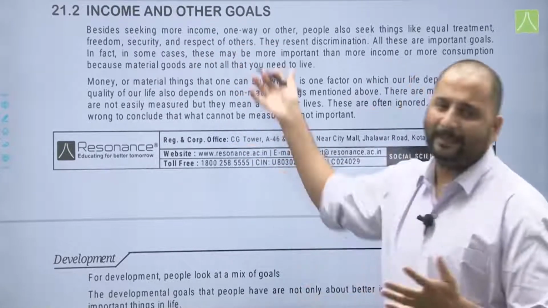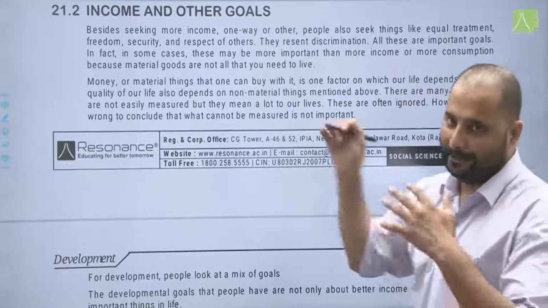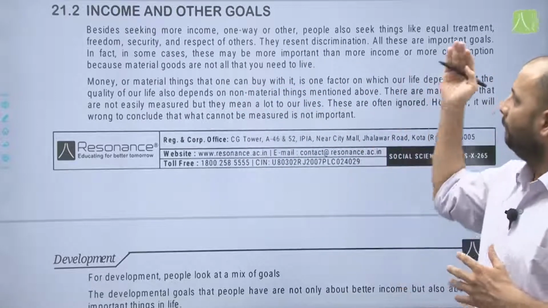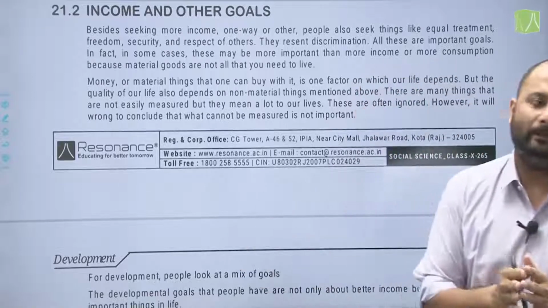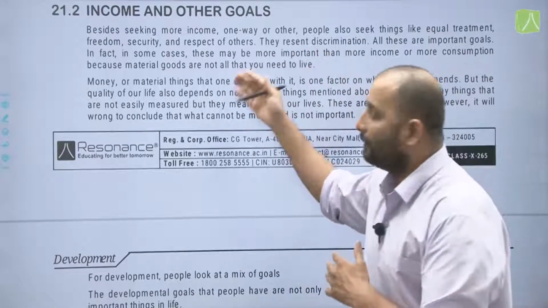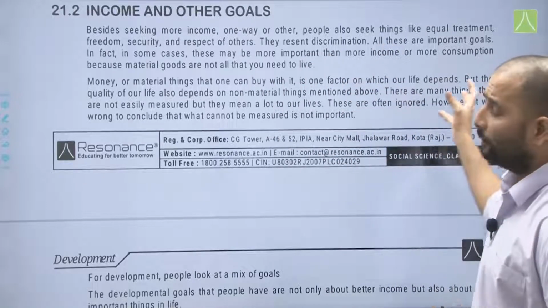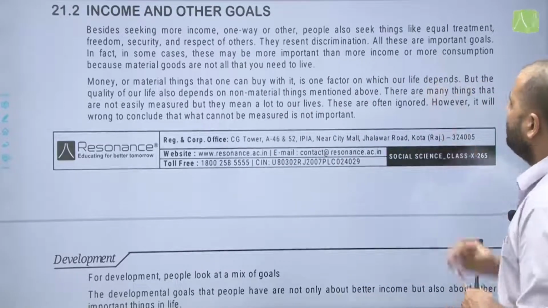That is, besides seeking more income, one way or the other, people also seek things like equal treatment, freedom, security and respect of others. They resent discrimination. That is, definitely you might be getting more income at the place you are working, but some other things also matter for human beings, like equal treatment, freedom, security and respect of others. All these are important goals.